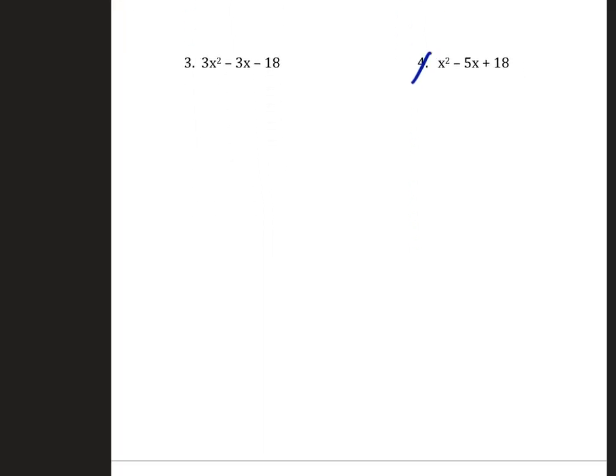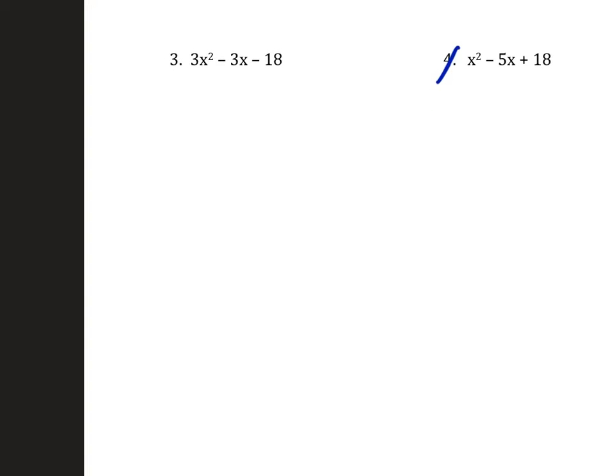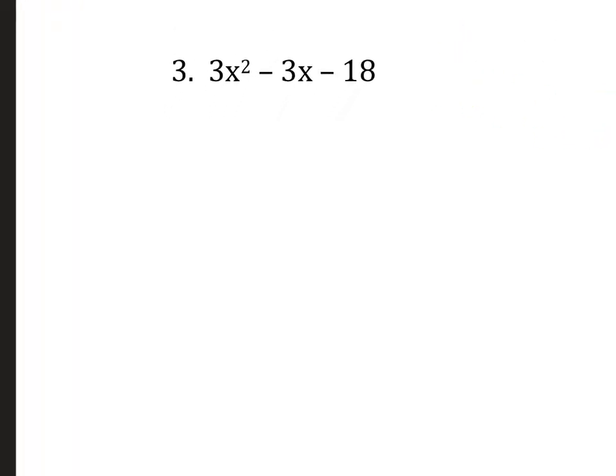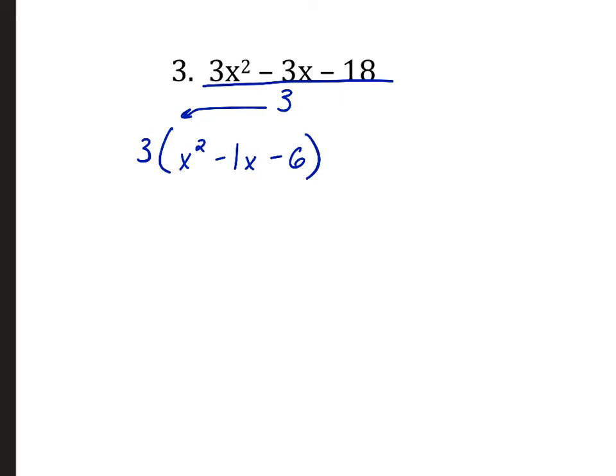So we already did the first few yesterday, and we're picking up with, let's just do number 3 just for review, right? The first thing that we should check for when we're factoring is what? Yeah, greatest common factor. So we pull out that greatest common factor and we get x squared. 3 divided by 3 is 1, so negative 1x, negative 6.